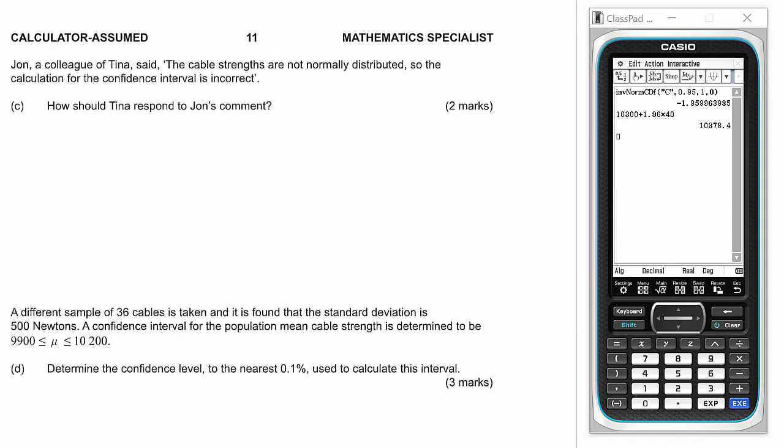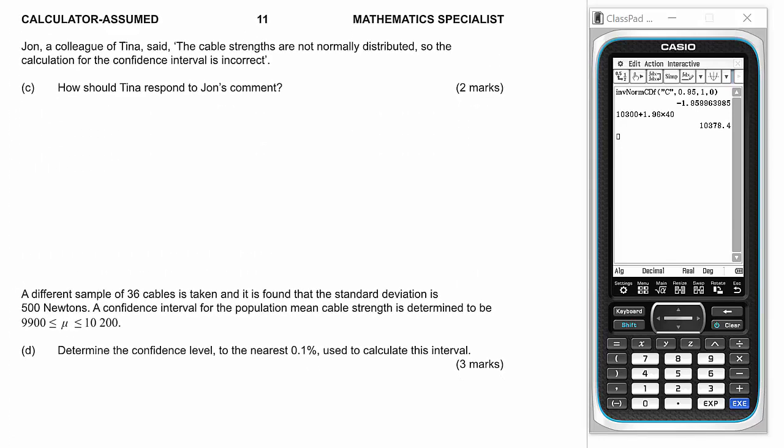John, a colleague of Tina, said the cable strengths are not normally distributed, so the calculation for the confidence interval is incorrect. How should she respond to John's comment? Well, her n, remember, was 100, which is greater than 30. So the underlying distribution doesn't matter. The sample means should still be normally distributed. And this is, of course, the central limit theorem.